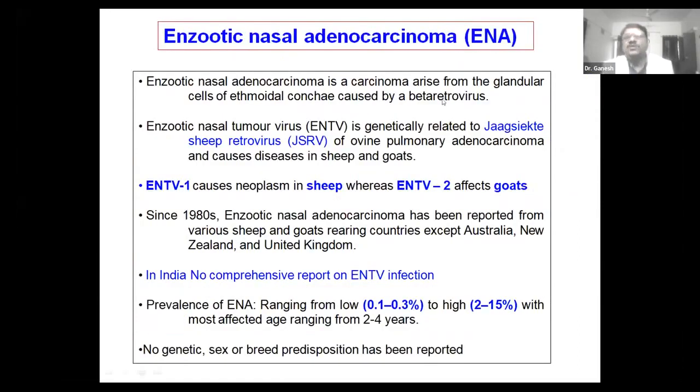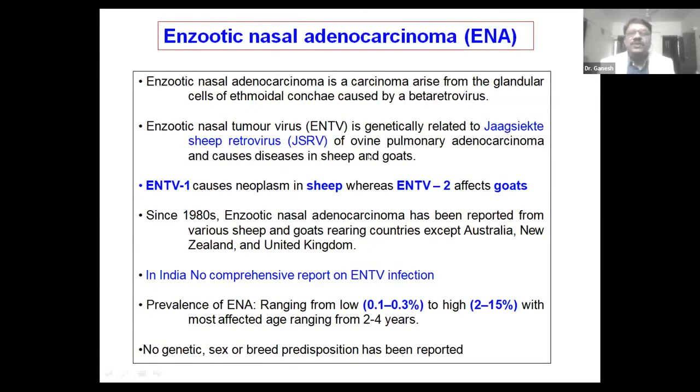Enzootic nasal adenocarcinoma. You can say it is a new disease because no comprehensive reports on this disease exist in India. In the previous year, we encountered two outbreaks of ENA in Tonk district and Jaipur district. This ENA is caused by enzootic nasal tumor virus, ENTV, and it is genetically related to JSRV.